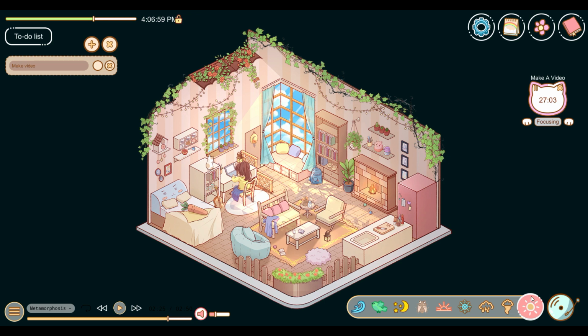Let's investigate these buttons. Oh, that's right. So you can actually choose different atmospheres and different sounds. So if you want the sound of ocean waves, we can pretend that we're on a beach. You can also adjust how loud you want something. I believe you can... No, you can't layer them. So if we want to be in the forest, next to a babbling brook, with birdsong. So at night, with the sound of crickets.